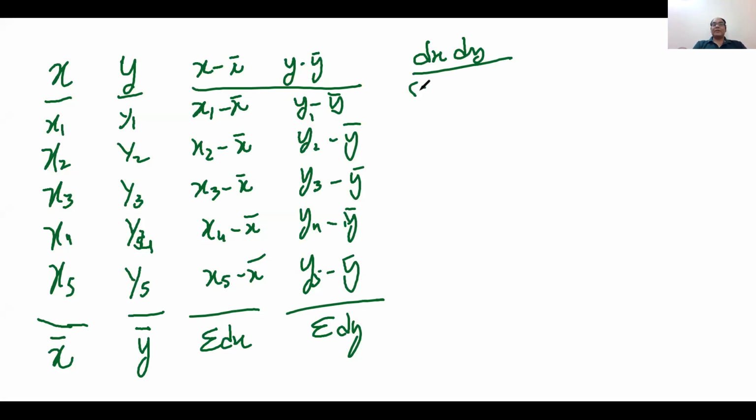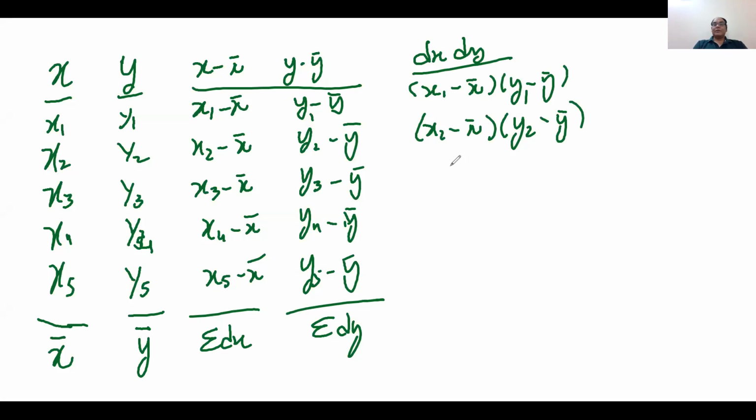So it comes like this: x1 minus x bar multiplied by y1 minus y bar. Similarly, x2 minus x bar and y2 minus y bar. When you take the sum of it, the equation is x minus x bar multiplied by y minus y bar.